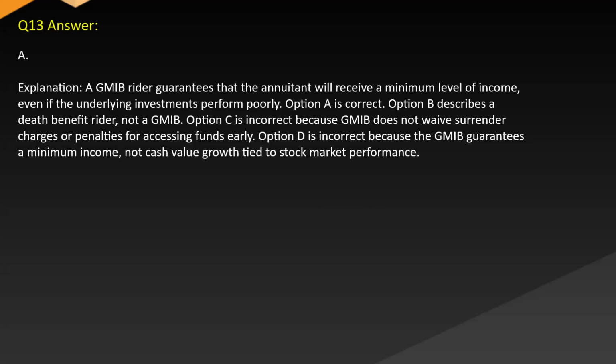Answer: A. Explanation: A GMIB rider guarantees that the annuitant will receive a minimum level of income even if the underlying investments perform poorly. Option A is correct. Option B describes a death benefit rider, not a GMIB. Option C is incorrect because GMIB does not waive surrender charges or penalties for accessing funds early. Option D is incorrect because the GMIB guarantees a minimum income, not cash value growth tied to stock market performance.